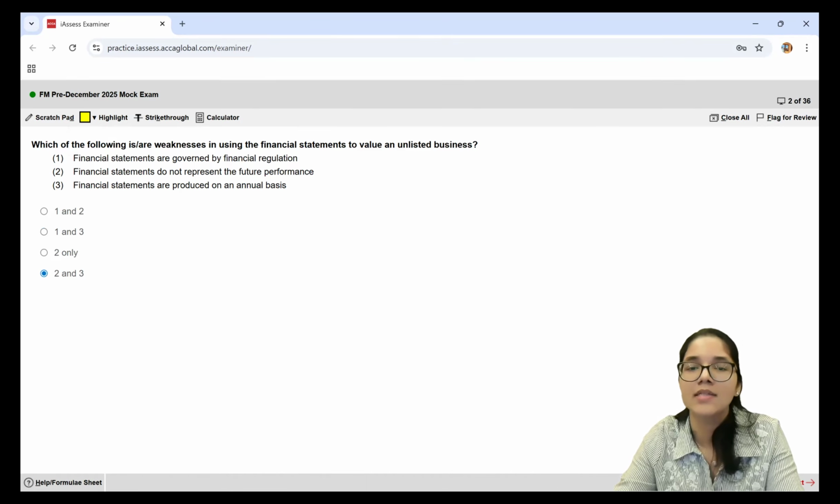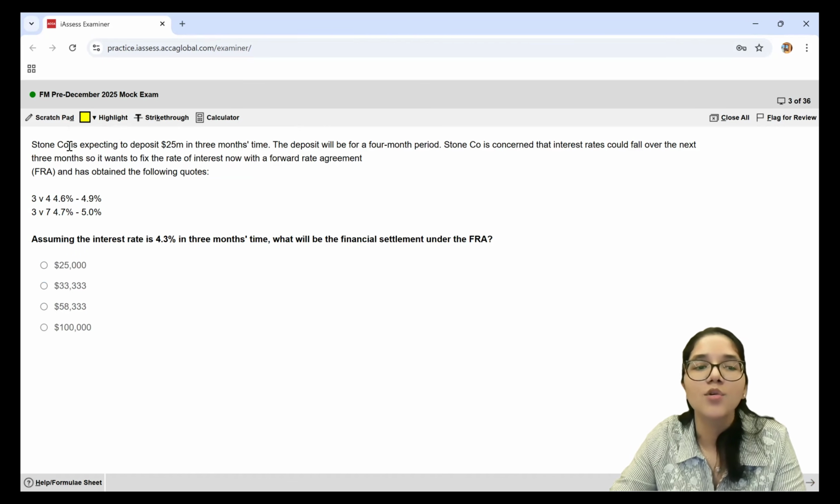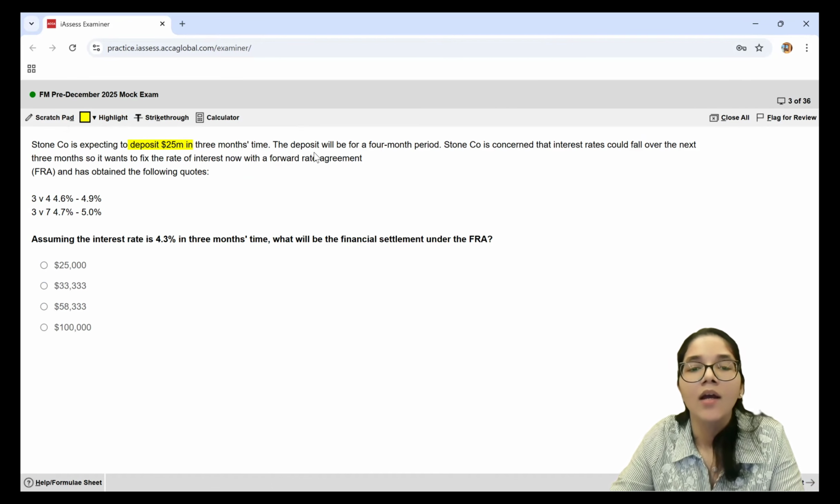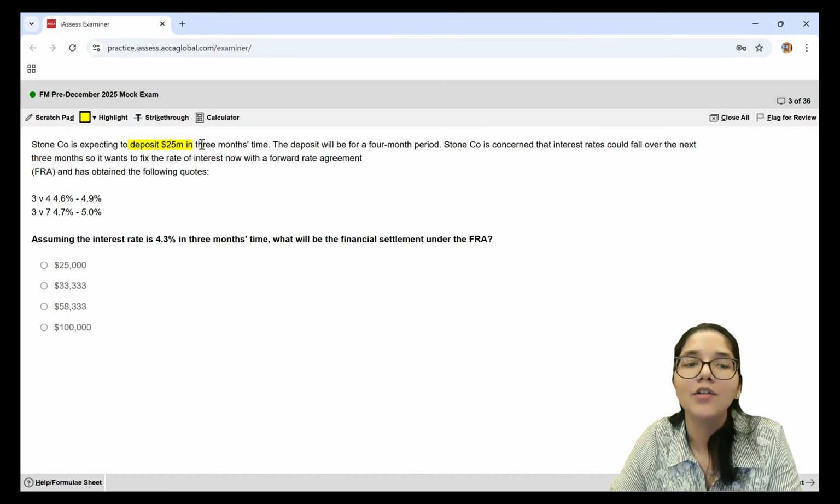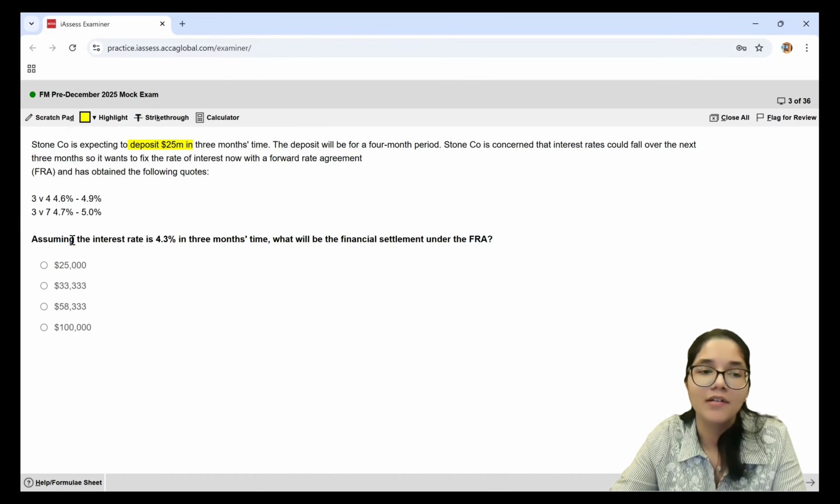Now moving ahead to the third question, Stone Company is expecting to deposit $25 million in 3 months' time. The deposit will be for a 4-month period. Stone Company is concerned that the interest rates could fall over the next 3 months. So it wants to fix the rate of interest now with a forward rate agreement, and they have obtained the following quotes. So there's one FRA that's 3v4 and another is 3v7. So I need to start after 3 months, and then it will be for a 4-month period. So 3 plus 4, that means I need to use a 3v7 FRA agreement. So this is the one which is going to be relevant for me.